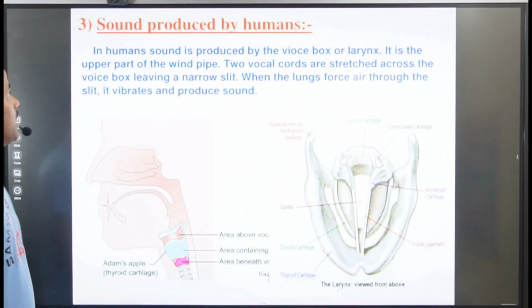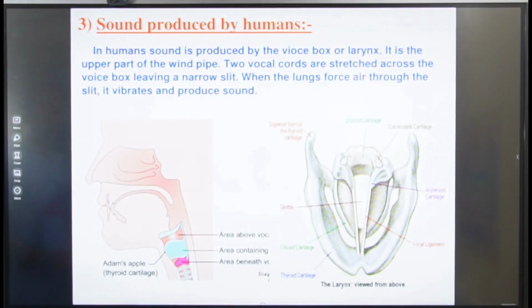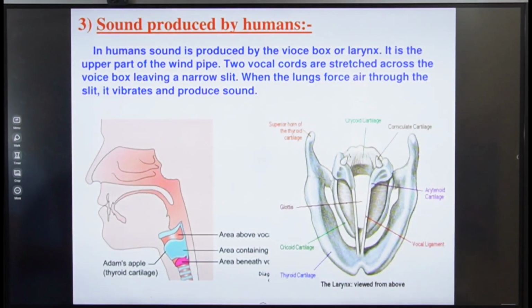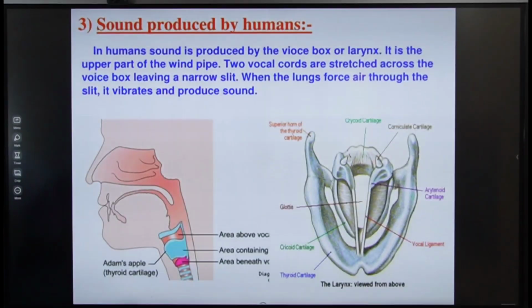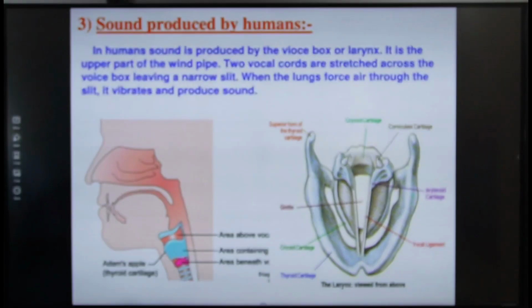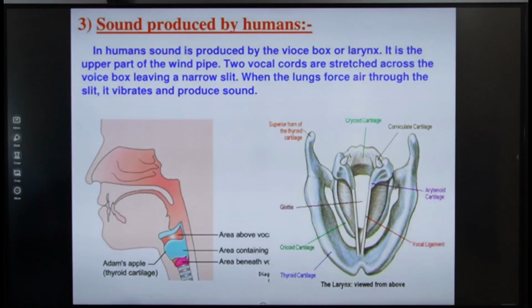Now, sound produced by humans. In humans, sound is produced by the voice box, or larynx, which is the upper part of the windpipe. Two vocal cords are stretched across the voice box, leaving a narrow slit. When the lungs force air through the slit, it vibrates and produces sound.